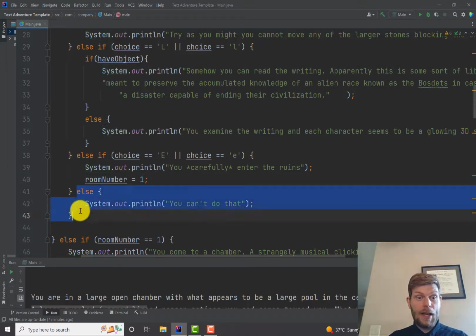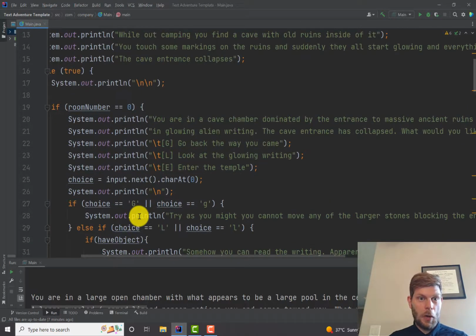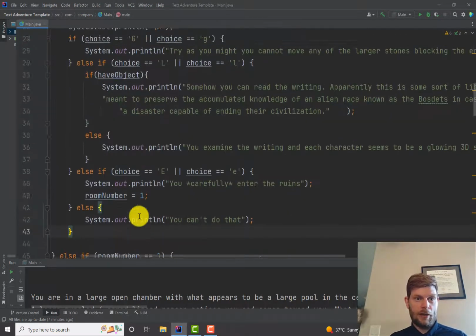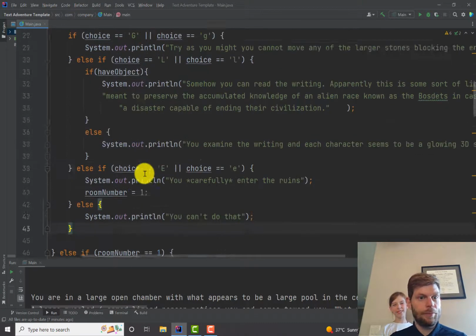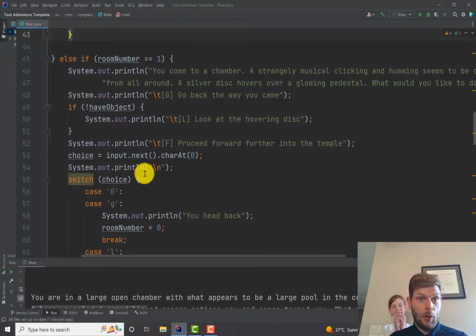And if they pick anything else, it just tells them they can't do it. So all of this is dealing with everything in room 1. So if room number equals room 0, they get all the stuff associated with that room. If they go to room 1, it gives the room 1 text. It says, hey, go back the way you came.